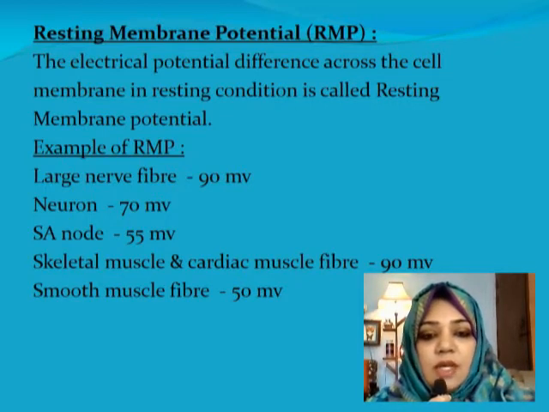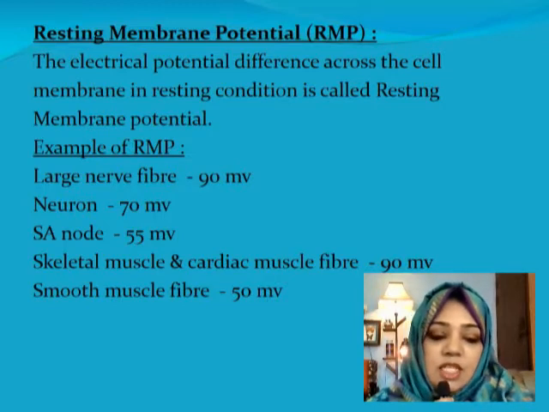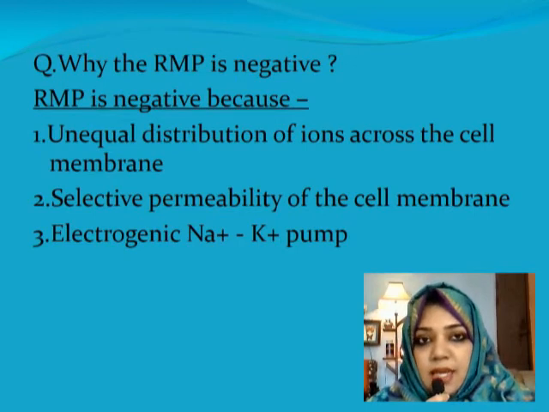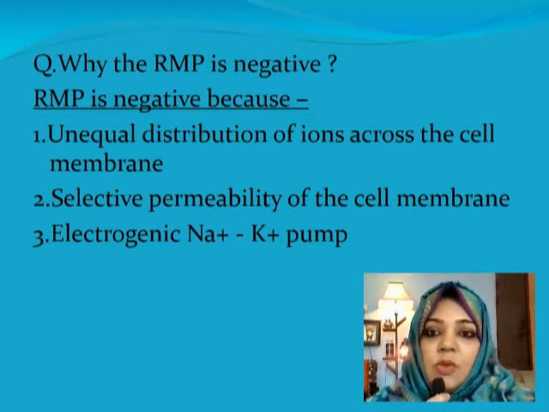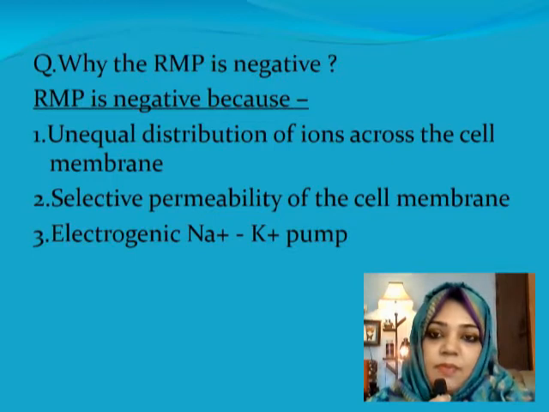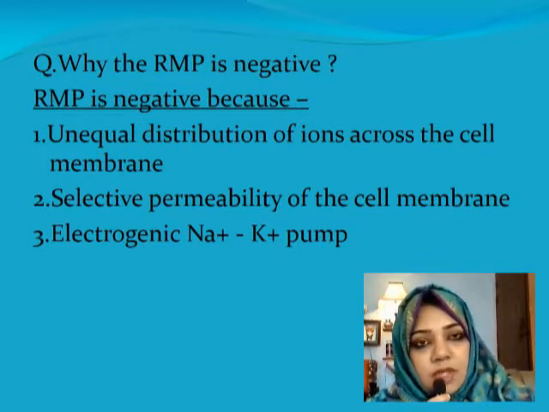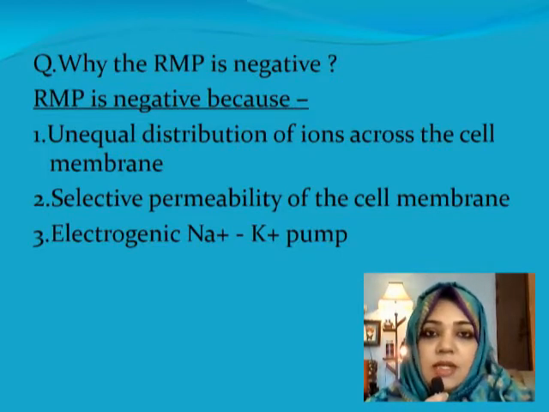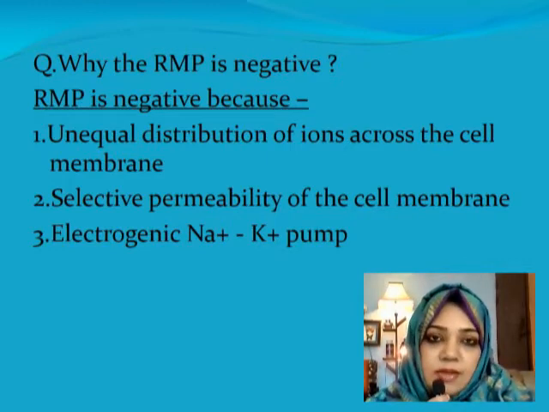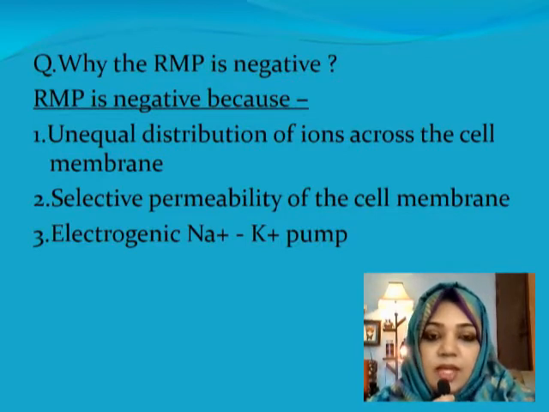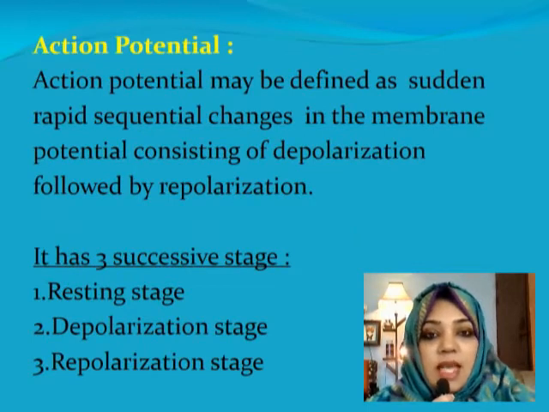So these are some examples of resting membrane potential, and we see that it is always negative inside the cell. So why is it always negative? There is unequal distribution of ions across the cell membrane, selective permeability of the cell membrane, and the electrogenic sodium potassium pump. So these three factors play a role in maintaining the negativity inside the cell. So our today's topic is action potential.